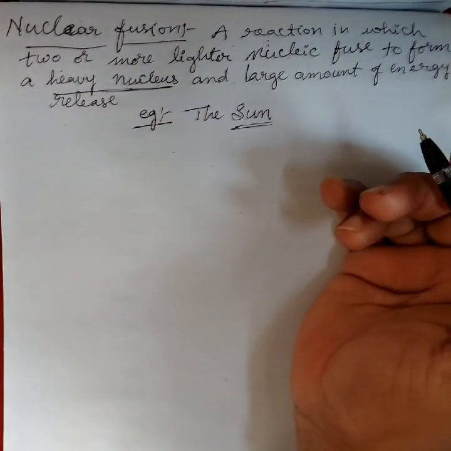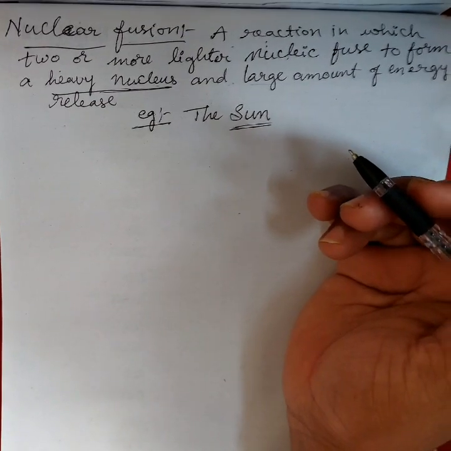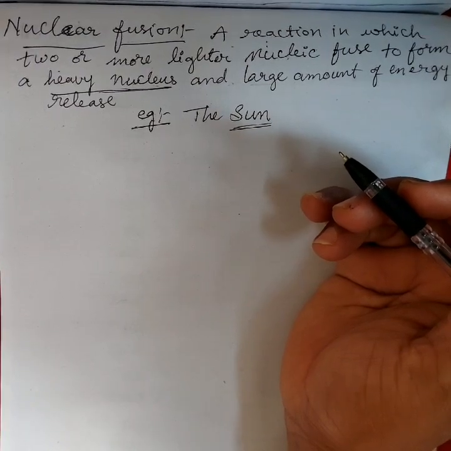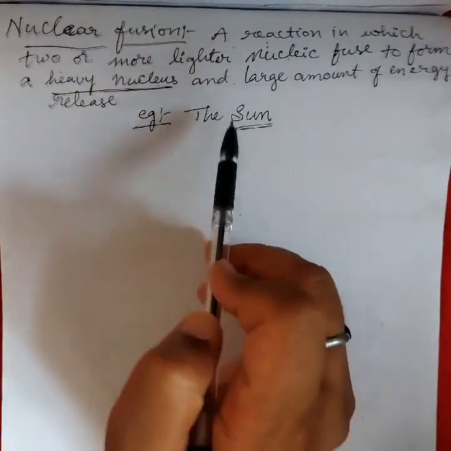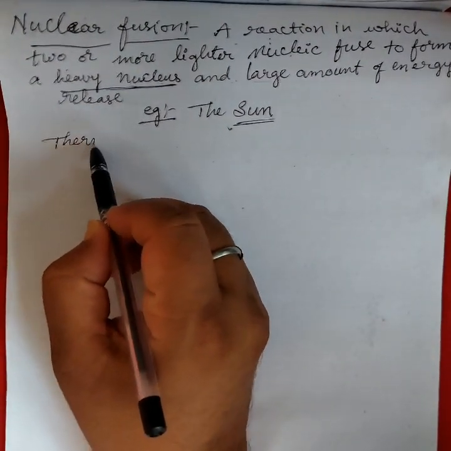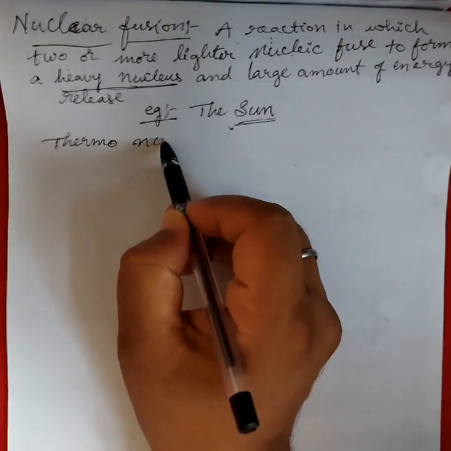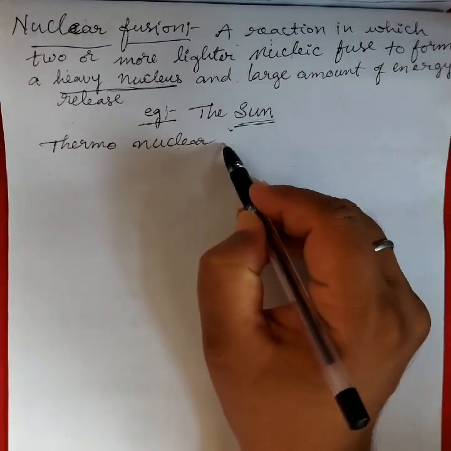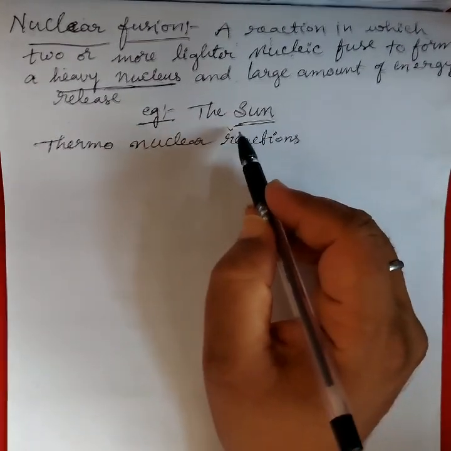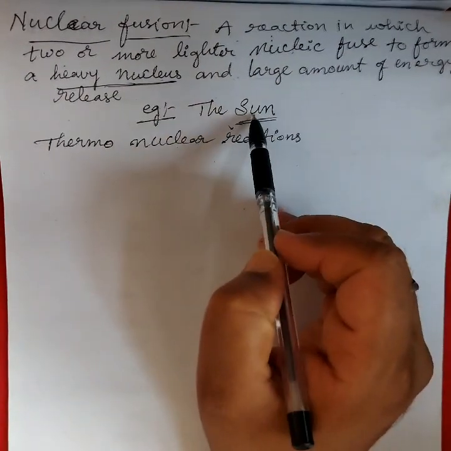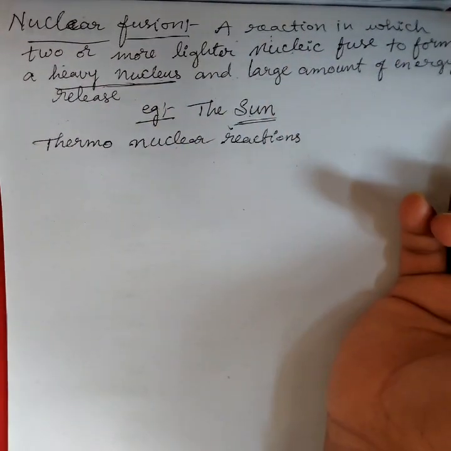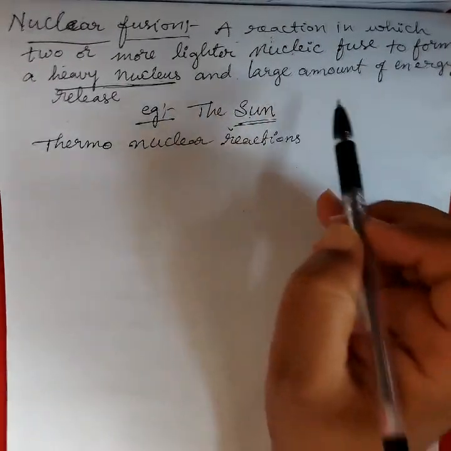How does the sun give sunlight continuously, 24 hours? How is it possible to have that much heat and light? Because in the sun thermonuclear fusion takes place. That process is called a thermonuclear reaction. For 5 billion years the sun has been giving sunlight, and it will give sunlight for another 5 billion years.